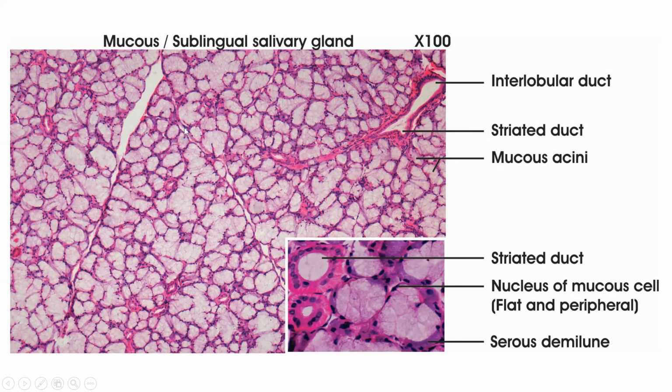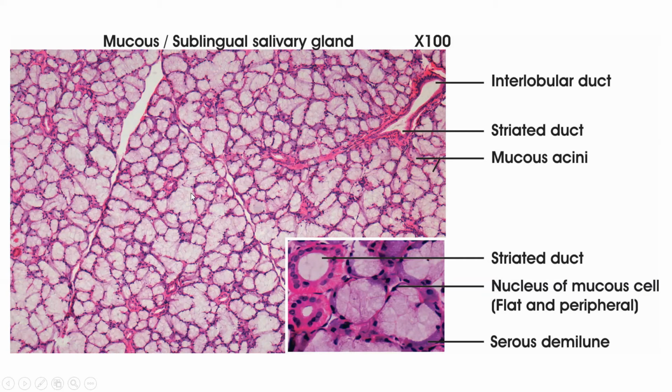This is a section of mucous gland, example sublingual salivary gland, and the sublingual is made of plenty of mucous acini. Apart from mucous acini, you do find some serous cells taking the shape of a demilune, but though demilunes are present, the gland is predominantly made of the mucous acini.